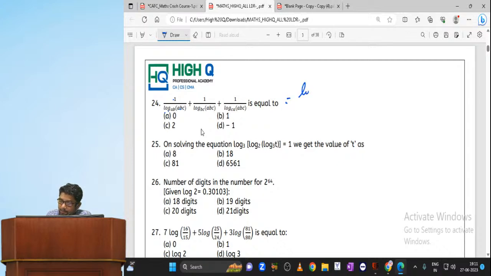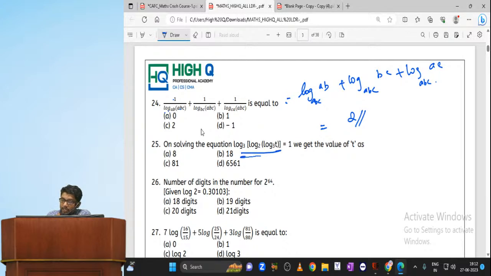What is it, my dear? Can I write it as log AB to the base ABC? Log BC to the base ABC. Log AC to the base ABC. Now we'll get the answer as 2. Why? Log AB into BC into CA, log ABC the whole square. Base is same. So answer is 2, my dear.